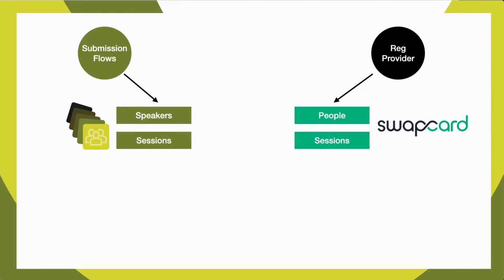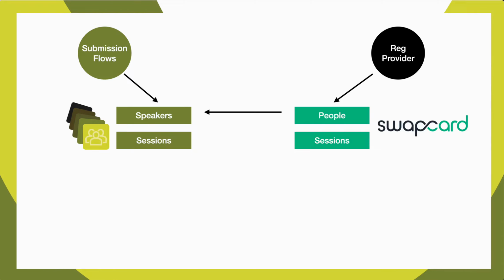Now the way we do this is it starts by importing the Swapcard people into Lineup Ninja using a feature that we call a data source. What this does is it loads all of the people in Swapcard and tries to match those to the speakers in Lineup Ninja. In the simplest instance, it will match on email address, which is to say if someone's registered with the same email address as their speaker in Lineup Ninja, then it will just match them and you don't need to do anything.